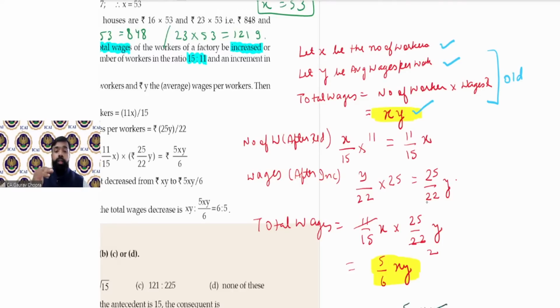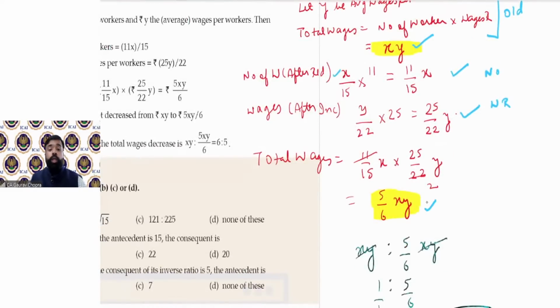तो worker reduce हो गए, तो divided by old multiply by new. तो original number of workers कितने हैं? x divide by old ratio 15 multiply by new ratio 11. तो कितना आ गया? 11/15x. Wages after increment. अभी wages कितनी है? y divide by old multiply by new, it becomes 25/22y. So number of workers is available, wages rate is available. Simply दोनों को multiply किया and we get the total wages.